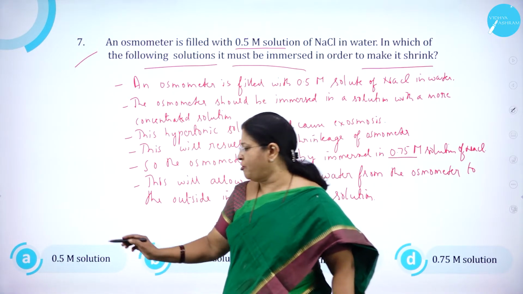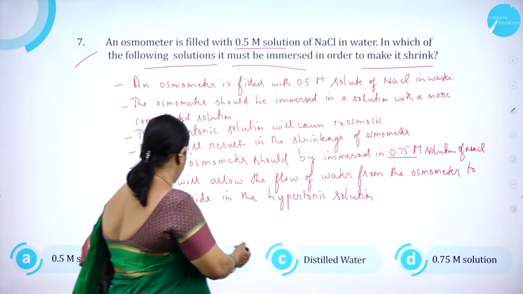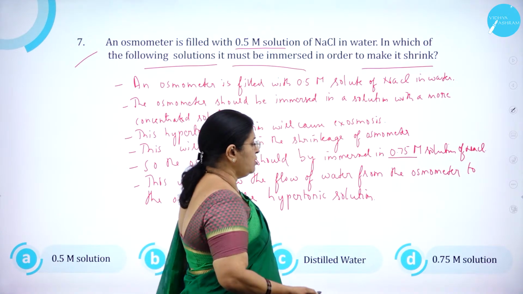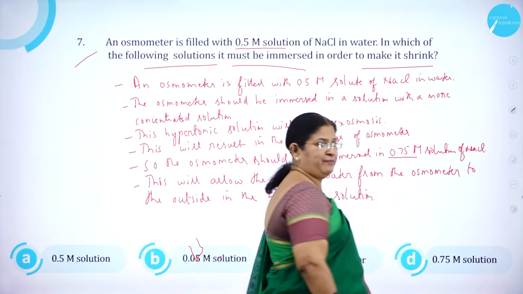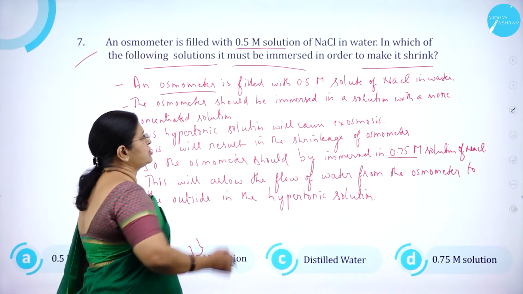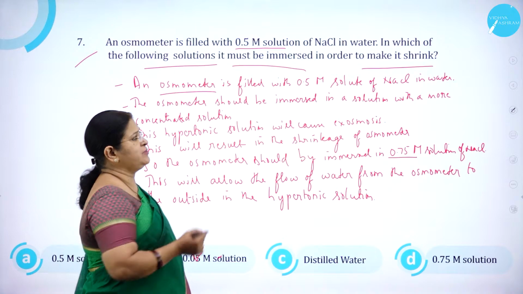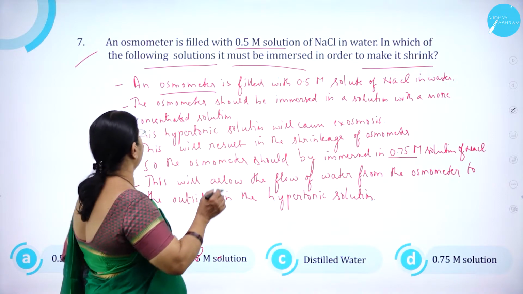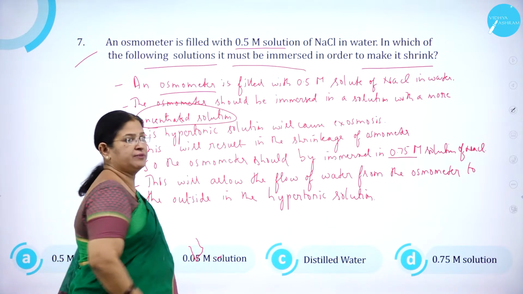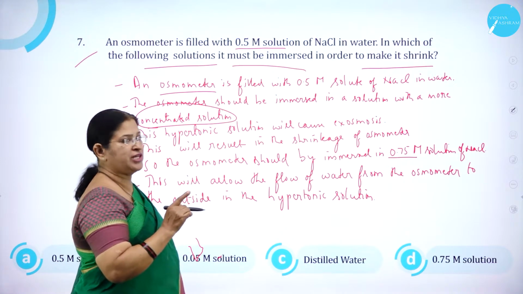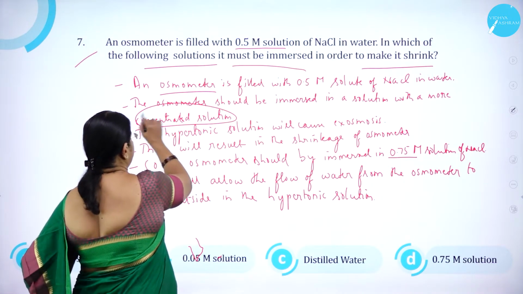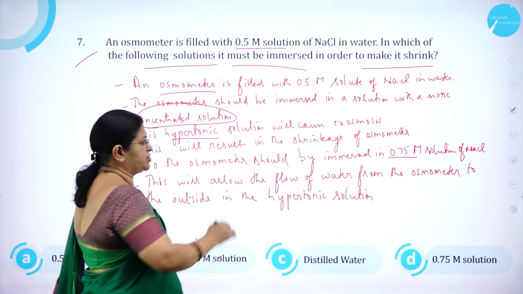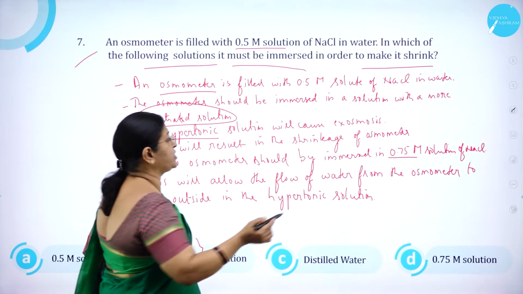Option A, 0.5 M solution. Option B, 0.05 M solution. Option C, distilled water. Option D, 0.75 M solution. As we know, the osmometer is filled with 0.5 M solution of NaCl in water, and it should be immersed in a more concentrated solution. So this more concentrated solution means what? Hypertonic solution, which will cause what? Exosmosis.